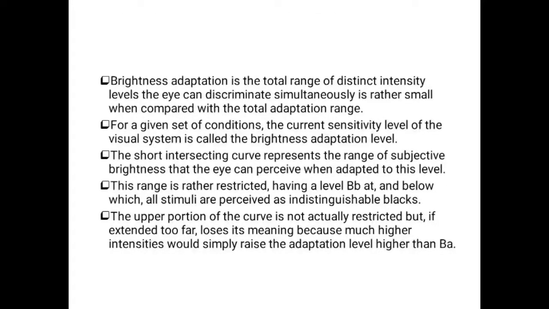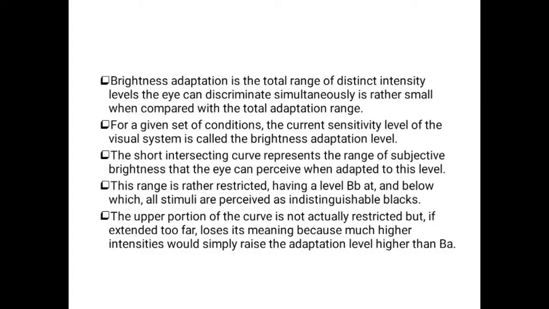As I already said, brightness adaptation is the total range of distinct intensity values the eye can discriminate simultaneously, when compared with the total adaptation range, which is the maximum limit of intensities the eye is able to discriminate.